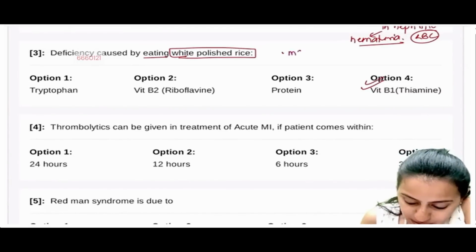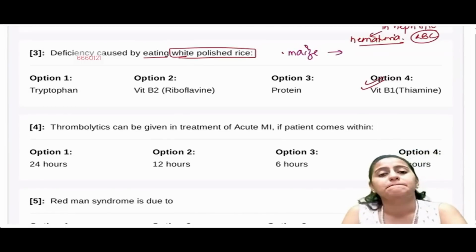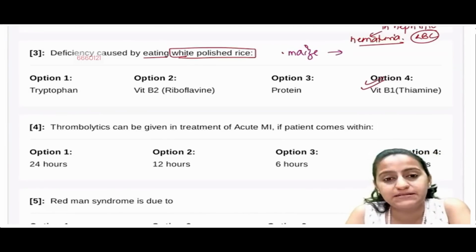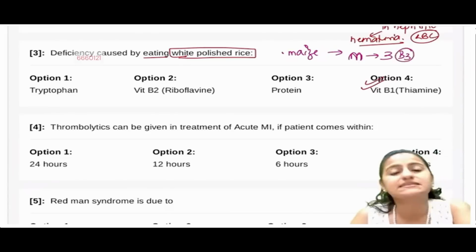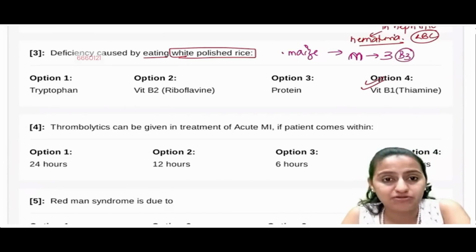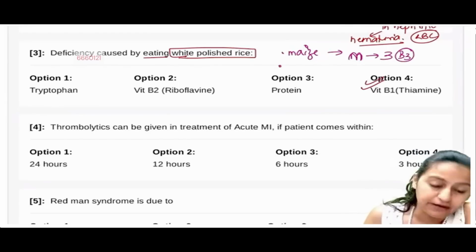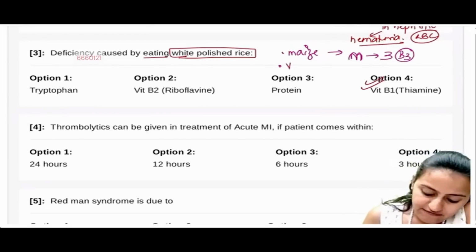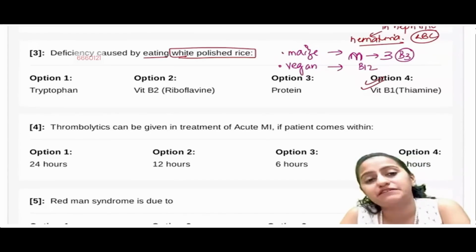Maize खाने से what vitamin deficiency do we see with maize? Maize causes what vitamin deficiency? Remember, maize is M. M को आप turn कर दो, this becomes 3. So that is niacin deficiency. That is vitamin B3 deficiency by eating maize. Okay, that is important to remember. Right? And if it is a vegetarian or vegan patient, then it is vitamin B12 deficiency.